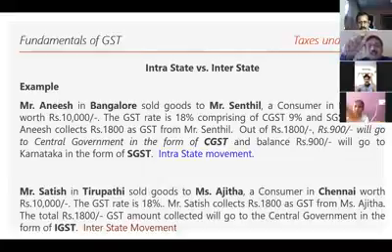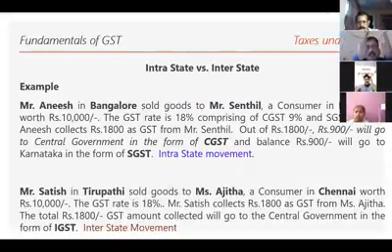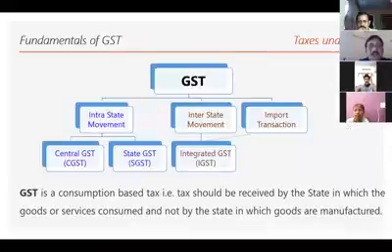Here the state government is Karnataka because the buyer and the seller are in the same state. So both buyer and the seller are in the same state. So this transaction is called intrastate movement. That is a transaction within the same state. When the transaction is within the same state, the GST will be levied in two components. One is in the form of CGST. Here you can see CGST, and another is in the form of SGST. So this is intrastate movement. I hope you understand the concept of intrastate movement.